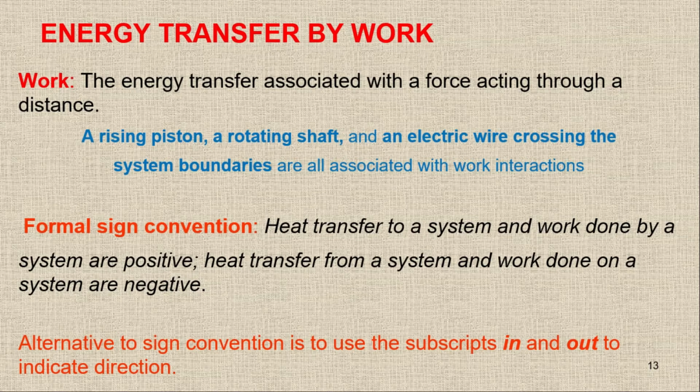So instead of using the formal sign convention, remember, if you check whether heat is coming in or going out, or work is coming in or going out, then you can easily write the equation for the energy balance.